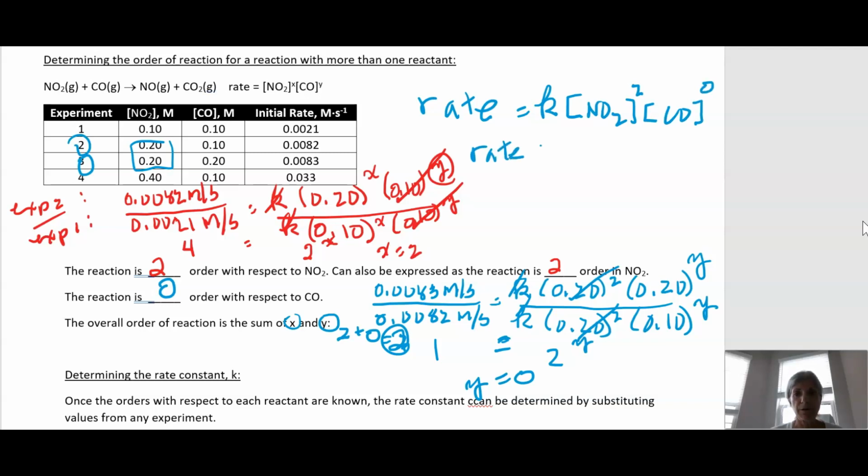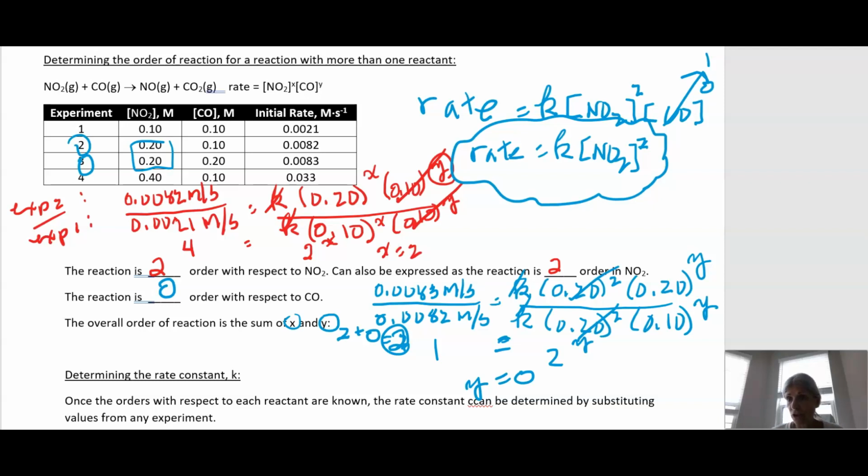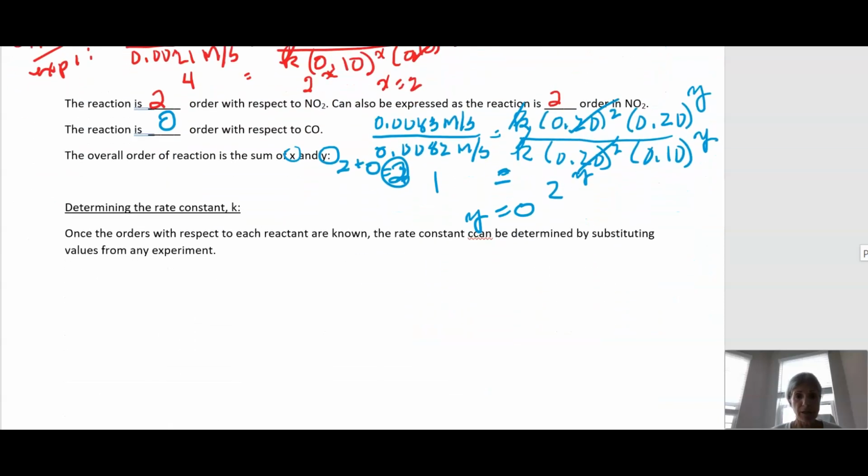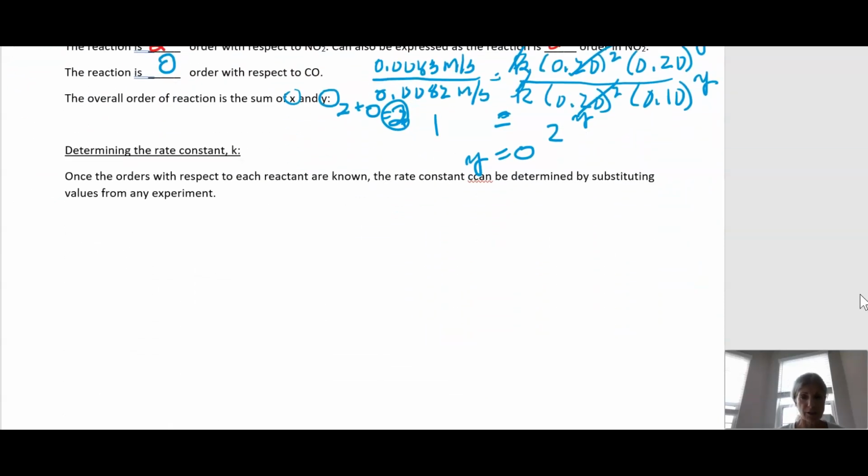Simply put, we would write this as rate equals K, concentration of nitrogen dioxide to the power of 2, meaning second order, since this right here goes to 1. So this is the final rate law. Notice that we do not have to calculate K to determine the rate law. We've determined the rate law, but sometimes we're also asked to determine the rate constant K.